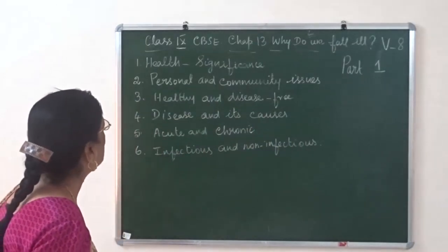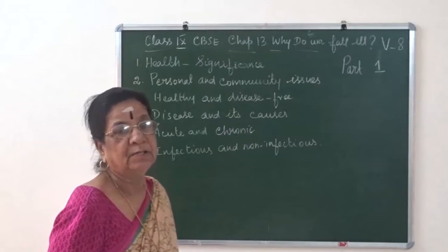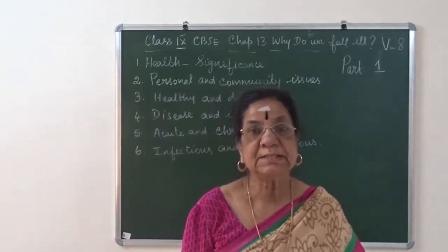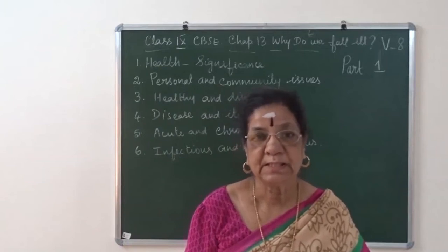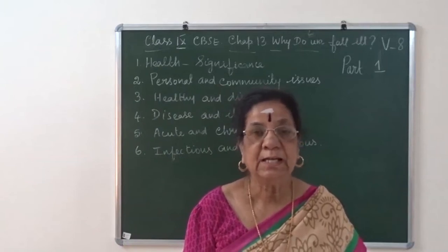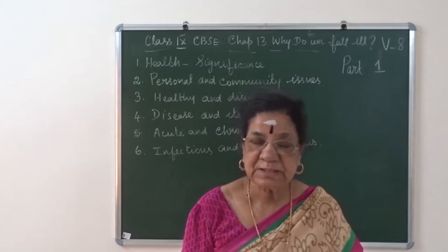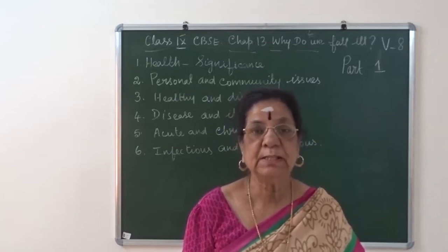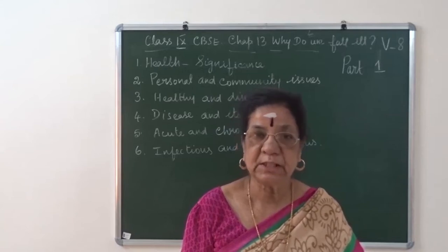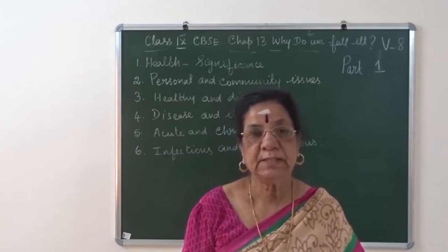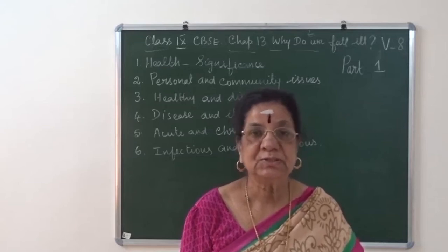First, we should know about health. We know health is wealth. Health is a state of well-being. Otherwise, we say health is a condition where we are physically, emotionally, mentally, psychologically and socially fit enough to live in a society.